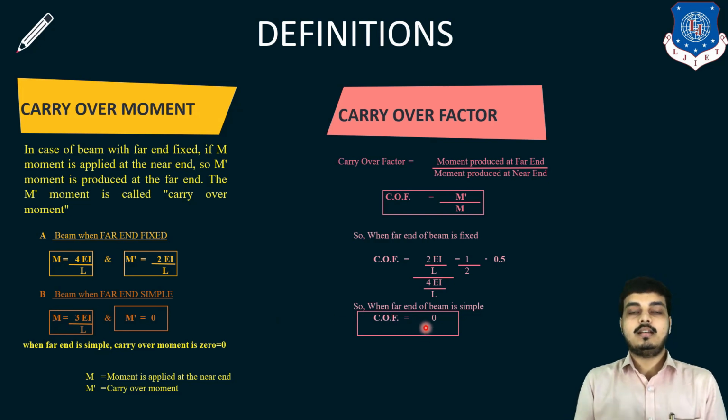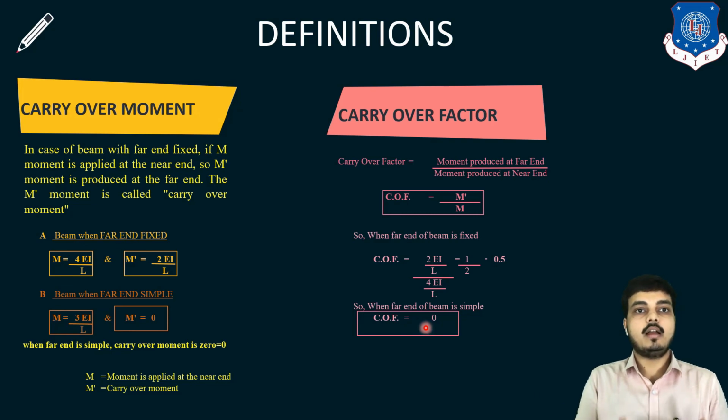Now let's recall what carryover moment was: the moment which has been produced at the far end. And what is carryover factor? Carryover factor is the ratio of M dash to M. M dash is my far end moment, and M is my near end moment, which was produced to generate a theta.